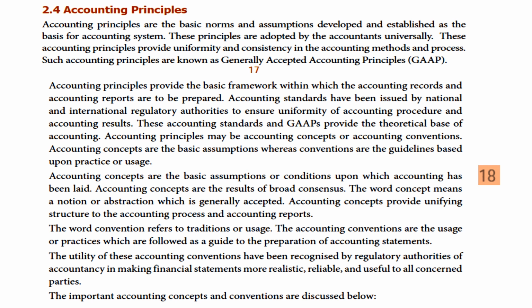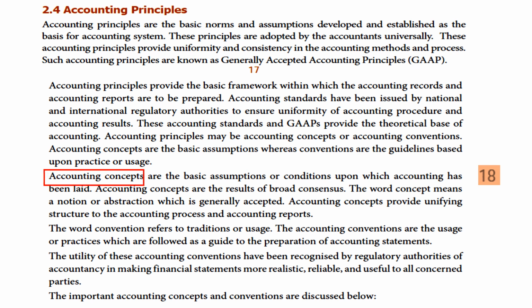Accounting concepts are the basic assumptions, whereas conventions are the guidelines based upon practice or usage. So accounting concept means a basic assumption, and convention means the guidelines based on the practice or usage.